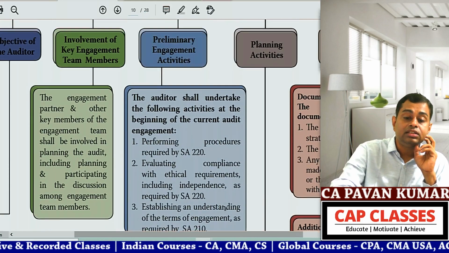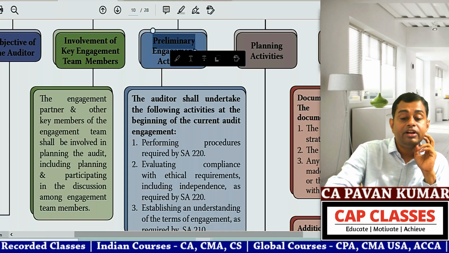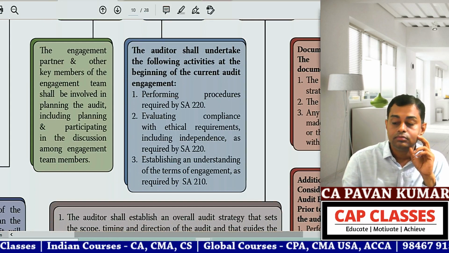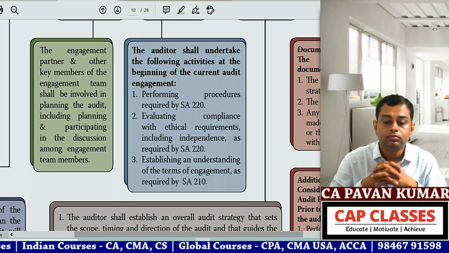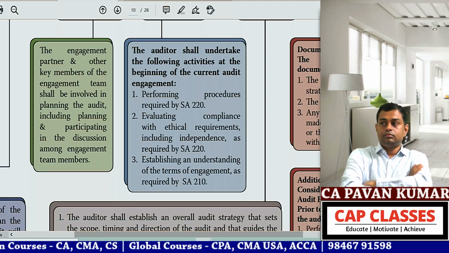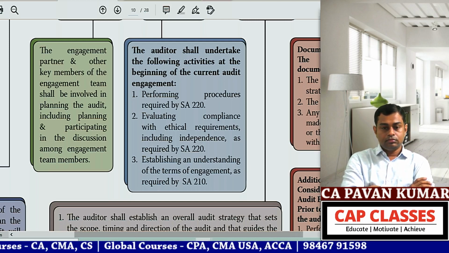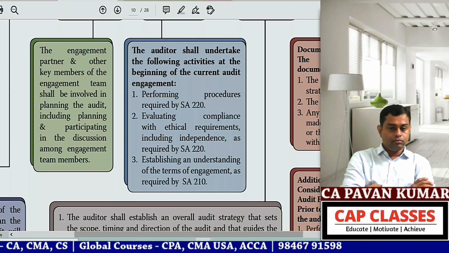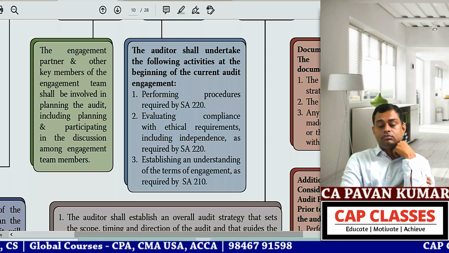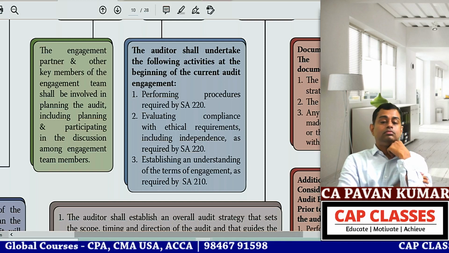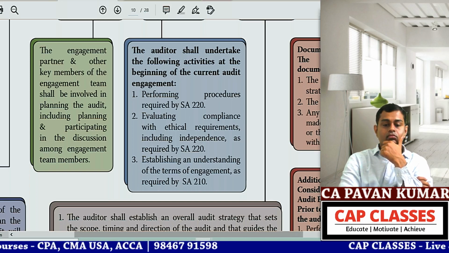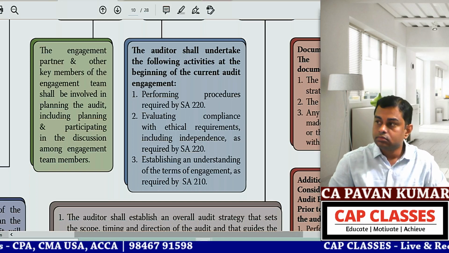This is preliminary engagement activity. Okay, read this now. The auditor shall undertake the following activities at the beginning of the current audit engagement. First point, performing procedures required by SA 220. Second point, evaluating compliance with ethical requirements including independence as required by SA 220. Third point, establishing an understanding of the terms of engagement as required by SA 210.